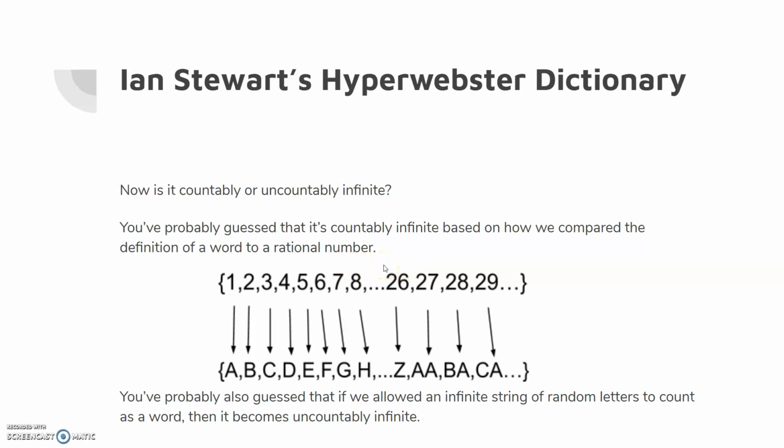You might think that it isn't so, because we could still order them and line them up one-to-one, but not everything would have one-to-one correspondence. We would be defining an infinite string of letters as a word. For example, say we wrote down all of pi, an unending string of digits.